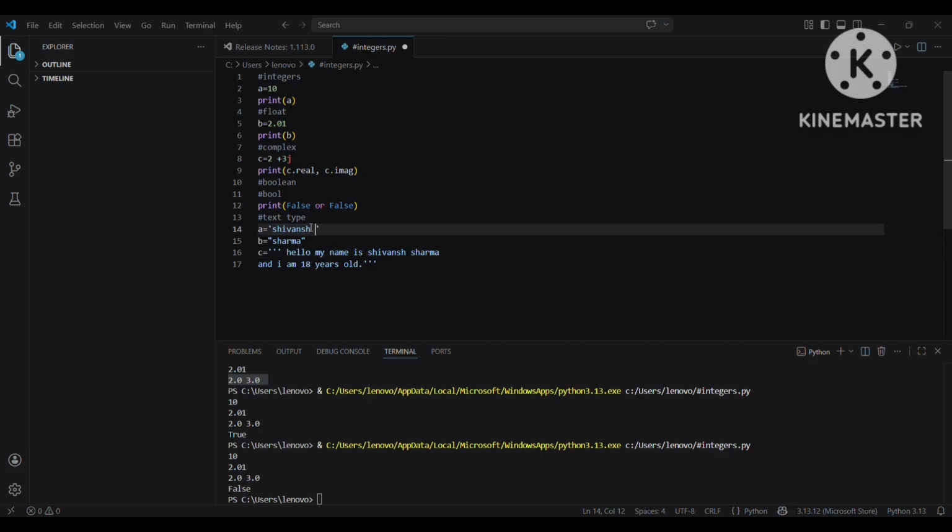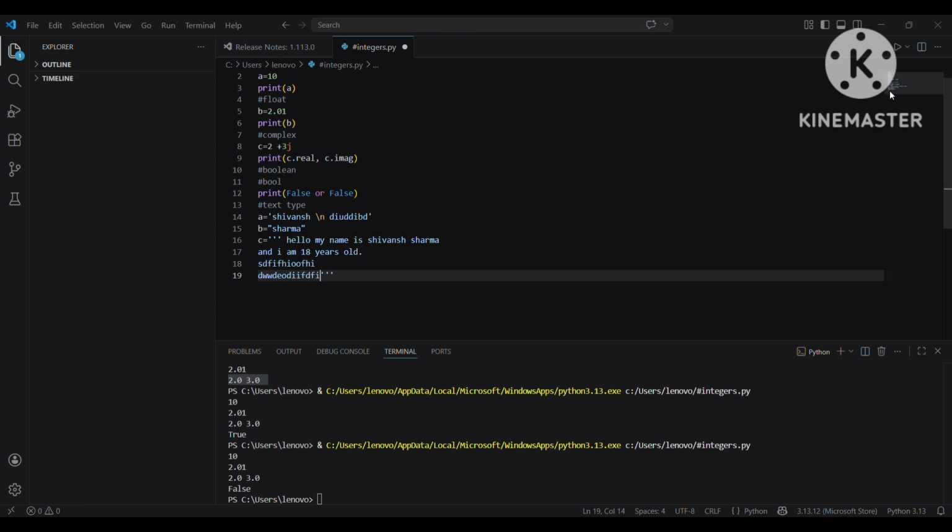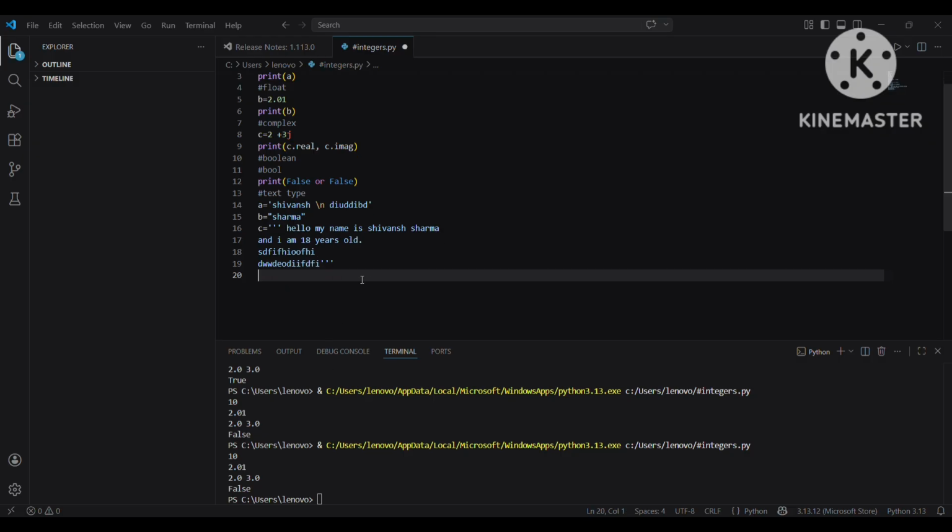In single and double quotation, we need an escape sequence character to move the cursor to a new line. But in triple quotation, the compiler detects by itself that the user wants to move the cursor to the next line, like this. Let me just print it.